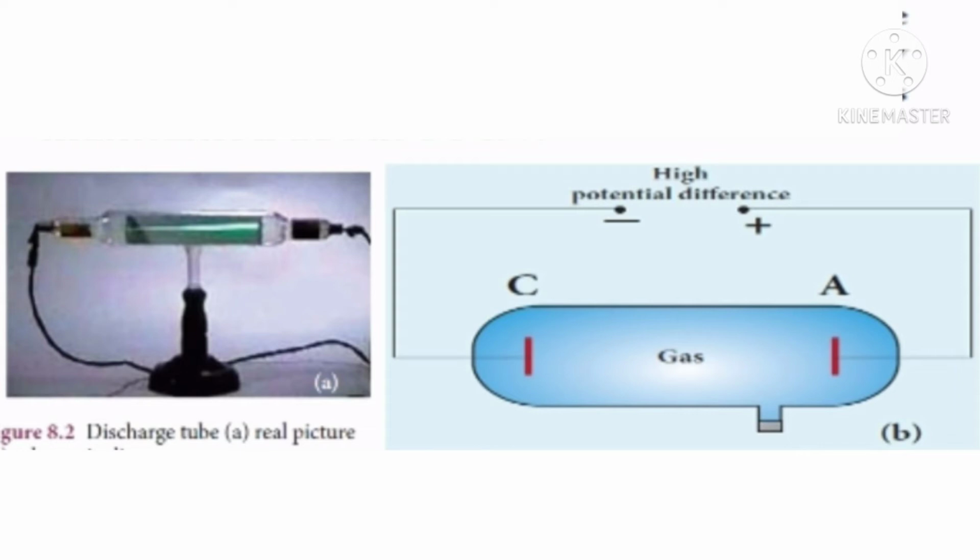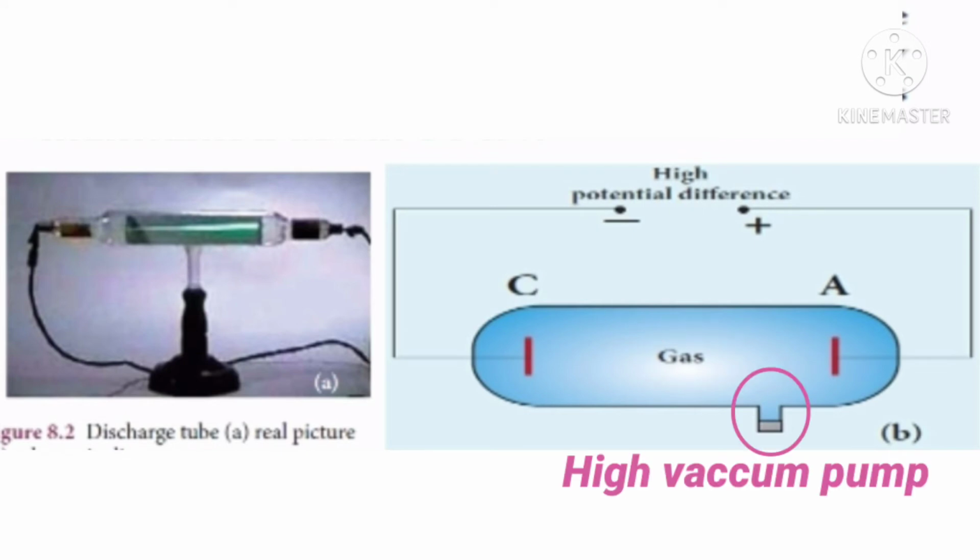It consists of a long closed glass tube of length nearly 50 cm and diameter of 4 cm, inside of which the gas in pure form is usually filled. The small opening in the tube is connected to a high vacuum pump and a low pressure gauge.